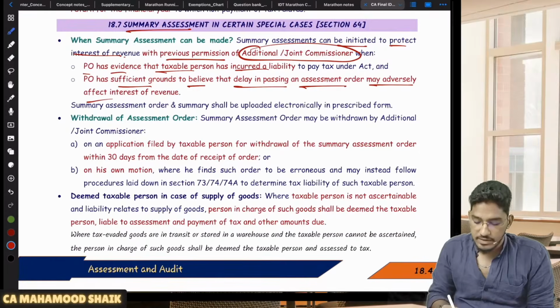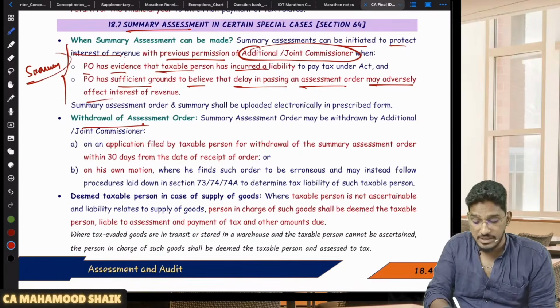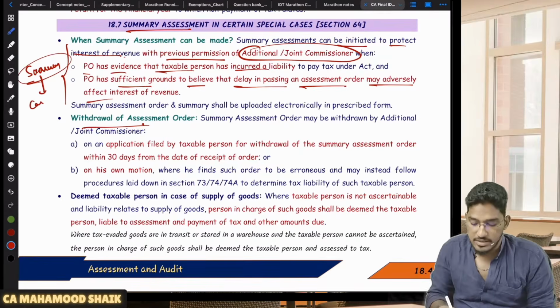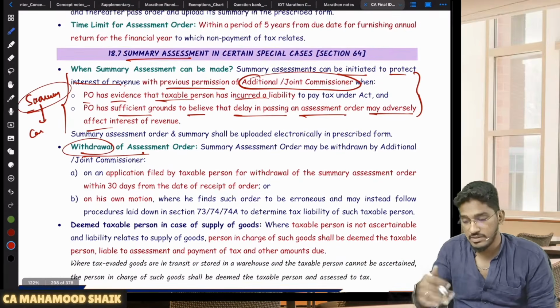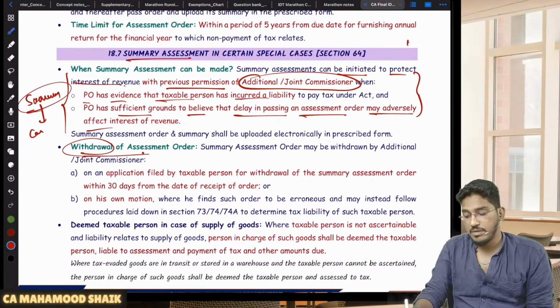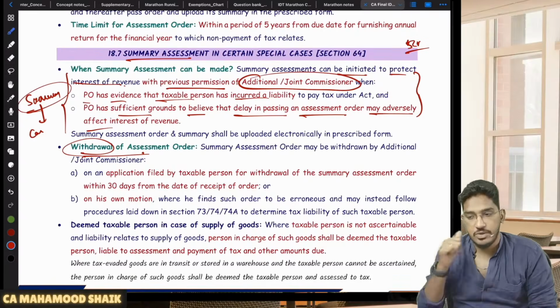Okay, so all these things will happen, and then the summary assessment order will be passed. But this summary assessment order can be withdrawn. Let us say, for example, the PO has done the assessment because one person is going to fly away from the country. So he has quickly done the assessment and told him that you are liable to pay 5 crore rupees of liability. Like that, he has given a summary assessment order. Now this order can be withdrawn.